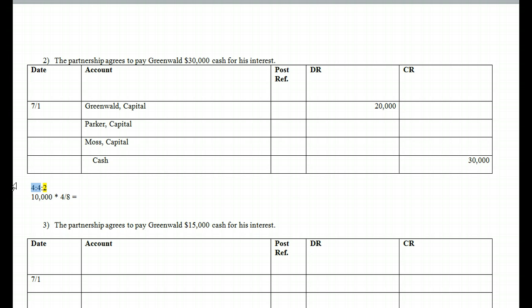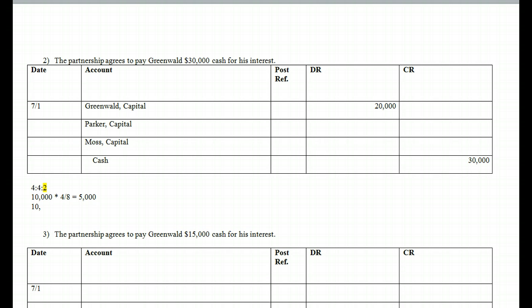So it leaves us with that 4 to 4 ratio, which is 4/8 to 4/8, which is half and half or 50-50. All right. So that means that Parker's going to get the 5,000, and then that 10,000 times 4/8 again, which is 1/2 for our Moss, would also be 5,000. So each of them is going to get 5,000 of this actual bonus. And that's going to reduce their capital. So they're paying out a little bit of their capital to give the exiting member a little bit of a bonus.